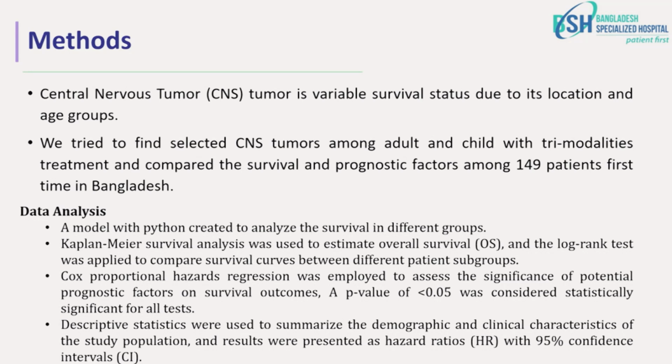The methods are very simple. We tried to find selected CNS tumors among adults and children with trimodality treatment and compare the survival and prognostic factors among 149 patients.